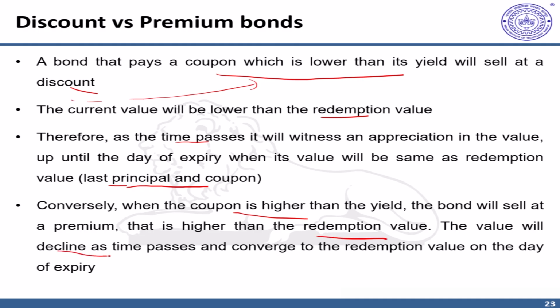As time passes, the value will decline whether you look at pre-coupon payment or after coupon payment, and it will converge to the redemption value at the day of expiry.